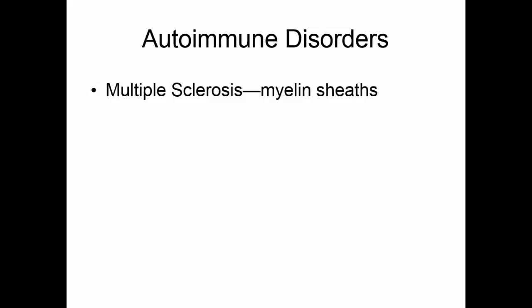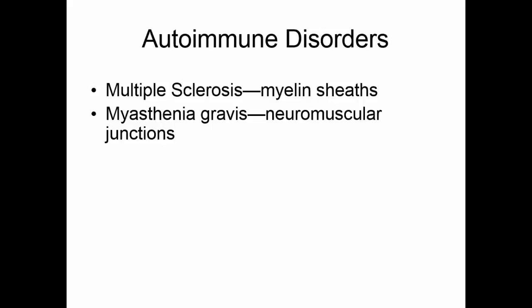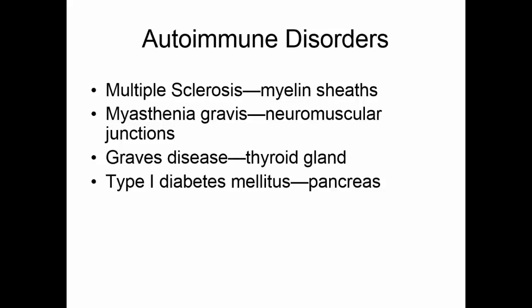In multiple sclerosis, the immune system attacks and destroys the myelin sheaths around the nerves. In myasthenia gravis, the neuromuscular junctions between the nerves and the muscles are damaged. This occurs particularly in the muscles of the face and neck. In Graves' disease, the antibody that's produced attacks the thyroid gland, causing it to overproduce thyroid hormone. This will ramp up the metabolism to dangerously high levels, and heart failure can occur. In type 1 diabetes mellitus, the cells of the pancreas that produce insulin are destroyed.